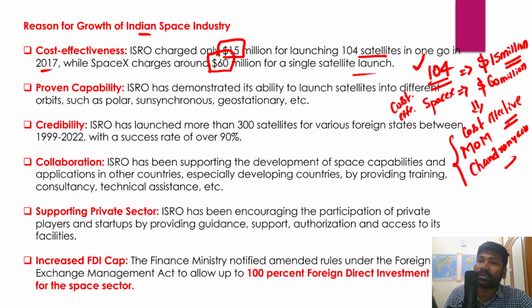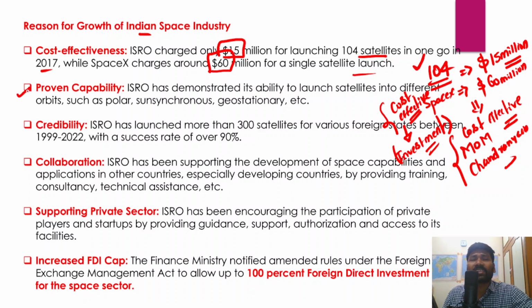Since India's satellite launching program is very successful and also cost effective in nature, that means it would attract a lot of investments, and it would also attract more and more satellite launching offers from other countries and private companies.